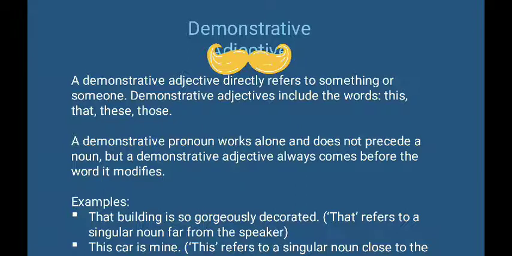the word it modifies. Well, let me explain you the difference of a demonstrative adjective and a demonstrative pronoun. So the difference of them is a demonstrative adjective comes before the nouns it modifies, and a demonstrative pronoun can work alone, but demonstrative adjective doesn't work alone. For example, that building is so gorgeously decorated. Yeah, the word that is describing about the building.